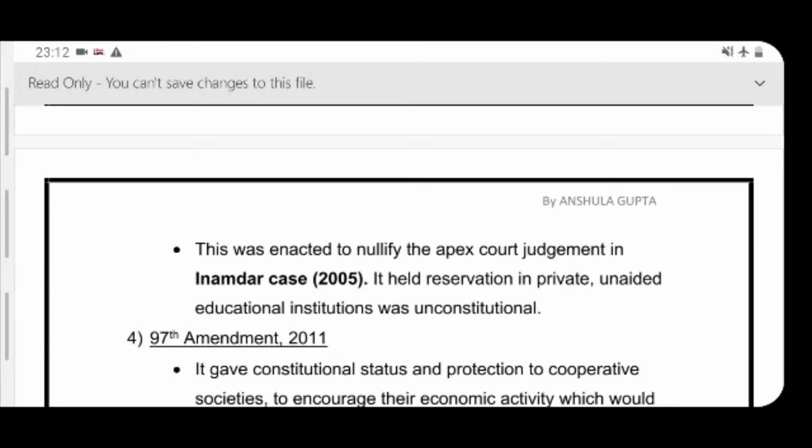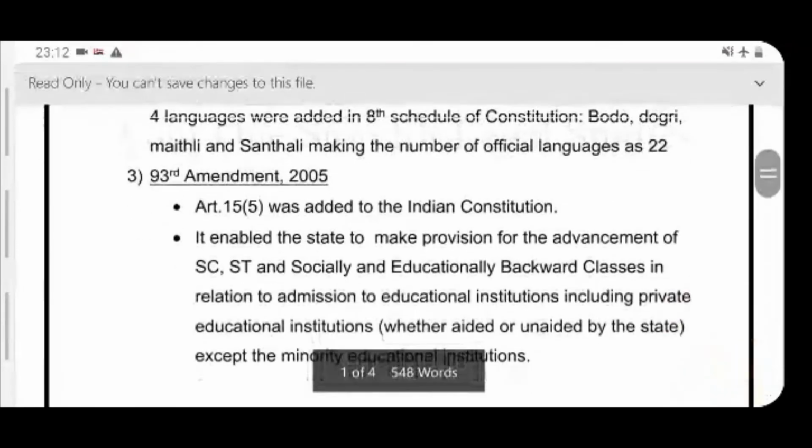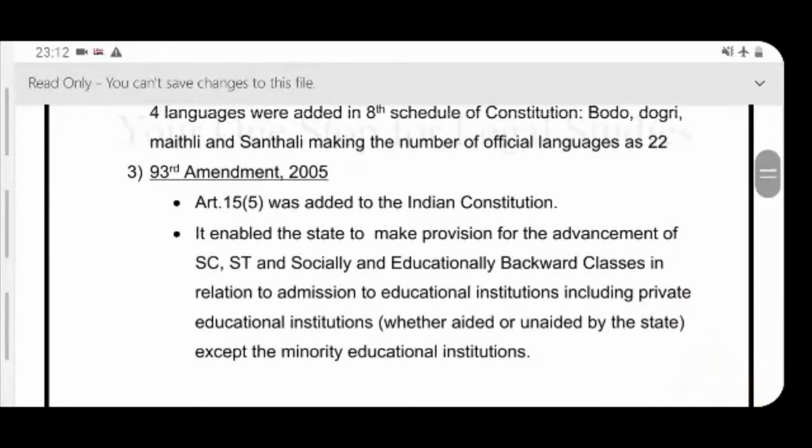To undo this judgment, the 93rd Constitutional Amendment was passed, which enabled the state to make provision for advancement of scheduled caste, scheduled tribe and socially and educationally backward classes in relation to admission to educational institutions including private educational institutions, whether aided or unaided by the state, except the minority educational institutions. Minority educational institutions are covered under article 29 and 30 of the Constitution of India.